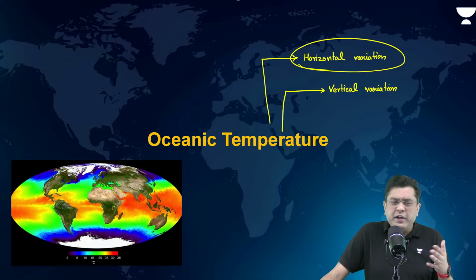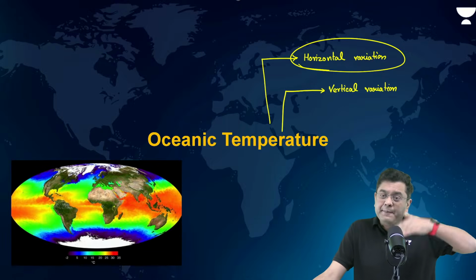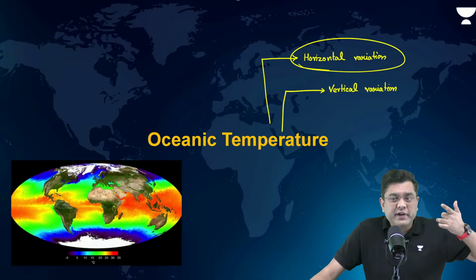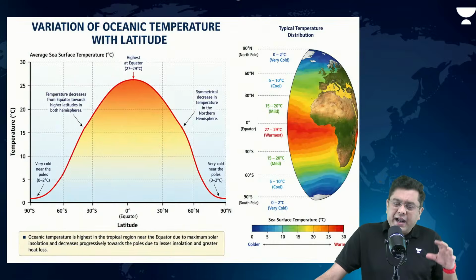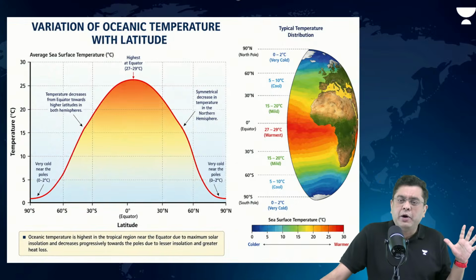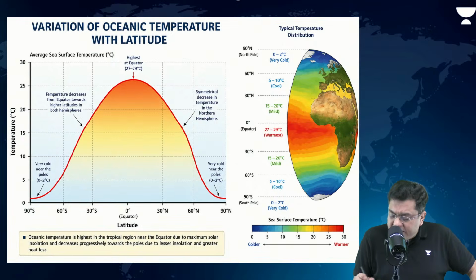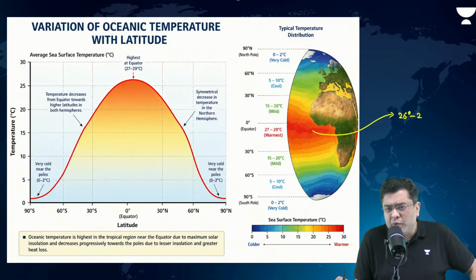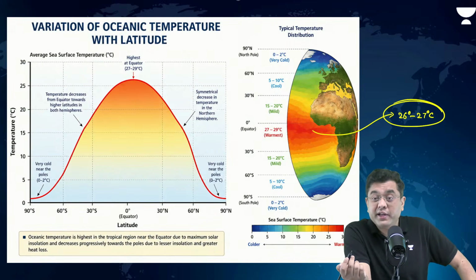There are a few factors. For example, latitude is a major factor. Just like temperature on land, where we studied that temperature varies from one region to another and latitude was a major factor, here also latitude is a major factor. Lower latitude means a greater amount of heat, greater solar insolation. That is why temperature will be high. Average temperature in the lower latitude is roughly 26 to 28 degrees Celsius. In extreme cases, 30, 32, 33 degrees. This has to do with solar insolation.